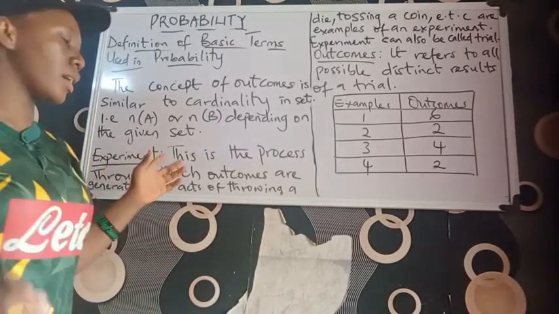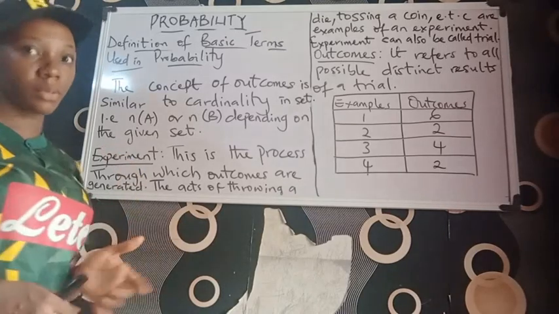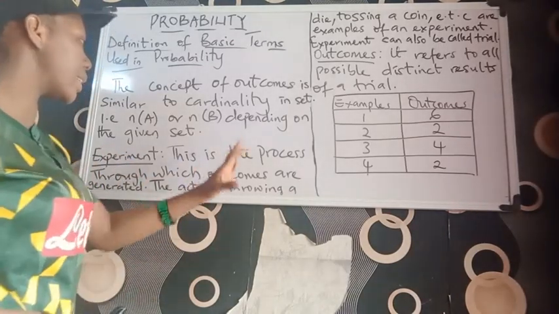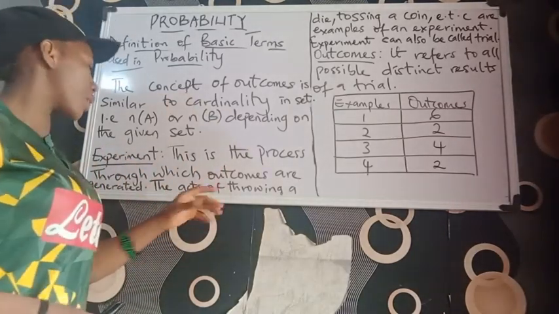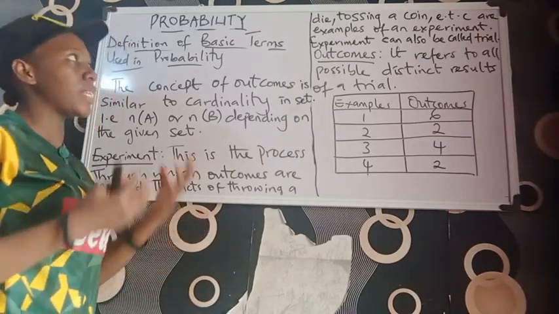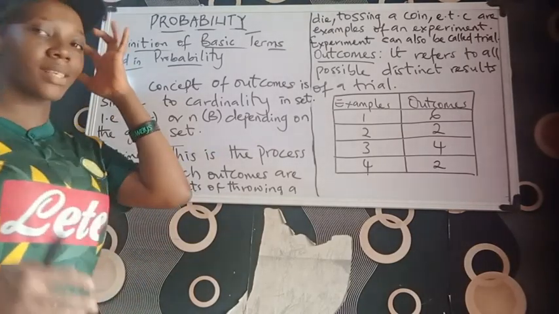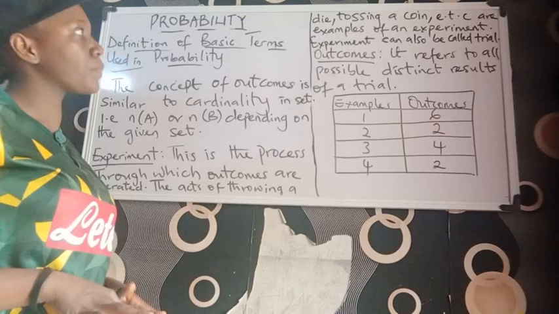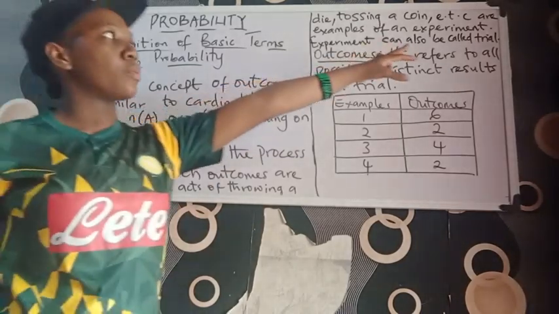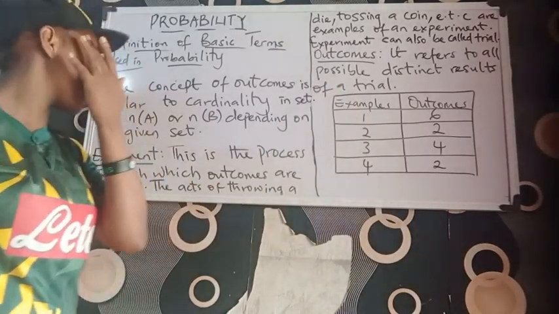Another term used in probability is experiment. This is the process through which outcomes are generated. The acts of throwing a die, tossing a coin, etc. are examples of an experiment. An experiment can also be called a trial.